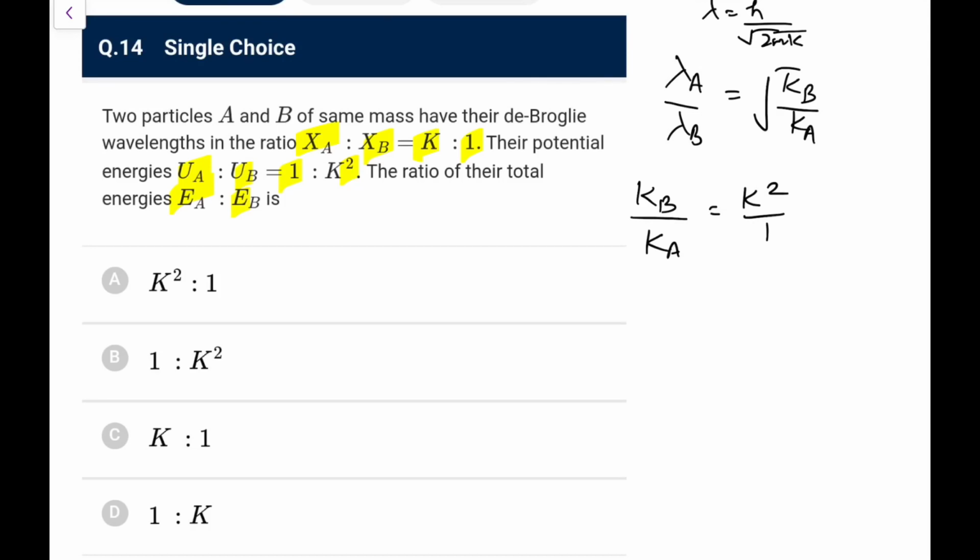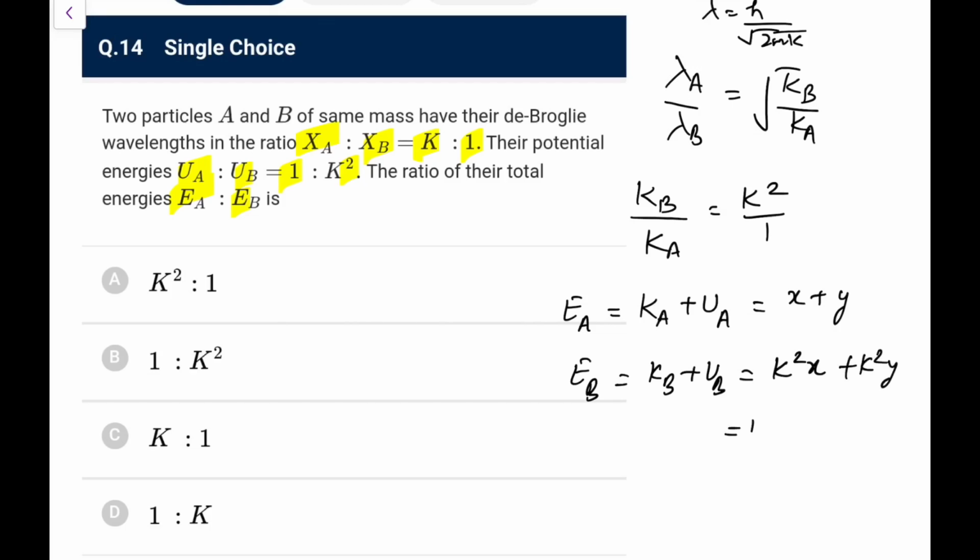So what we will have, energy of A would be K of A plus U of A. So I can write kinetic energy of A, let's say, be X, that will become K square X for B, and U of A, let's say this ratio be Y, and that would be K square Y. So EB would be KB plus UB, so KB would be equal to K square X by the same logic, and that would be K square Y. So it is directly K square times X plus Y, that is, you can say K square times E of A directly.